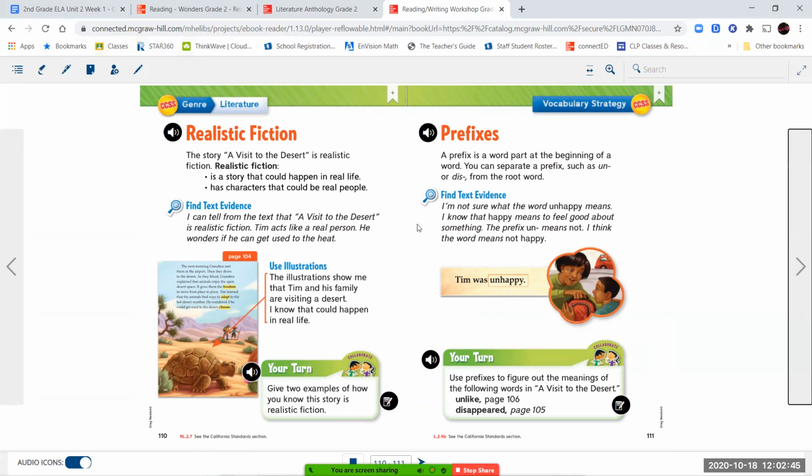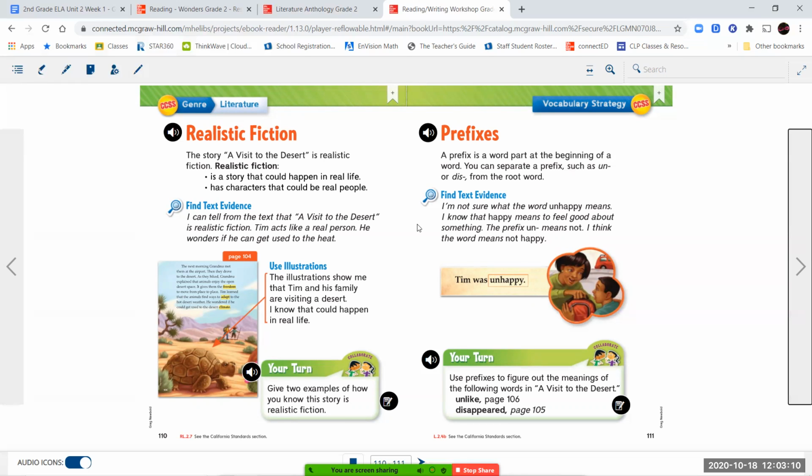Now, our genre this week is realistic fiction. Realistic fiction is when you have a story that has all the elements of a real story, of something that's nonfiction, but it didn't actually happen. So if I tell you that yesterday I packed a picnic and me and my sister went to the park and had lunch, that's something that could happen, right?